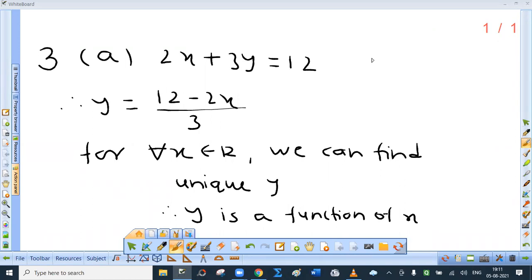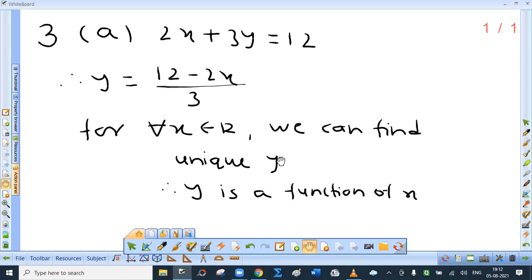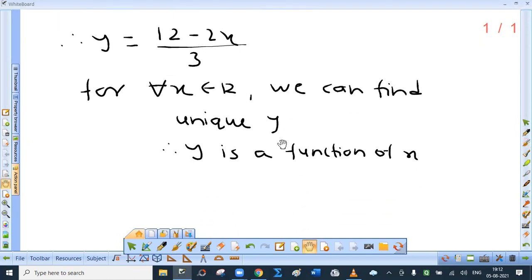How to read this? For every x which is a real number, we can find a unique value of y, and therefore y is a function of x. Okay, so this is how you have to present.